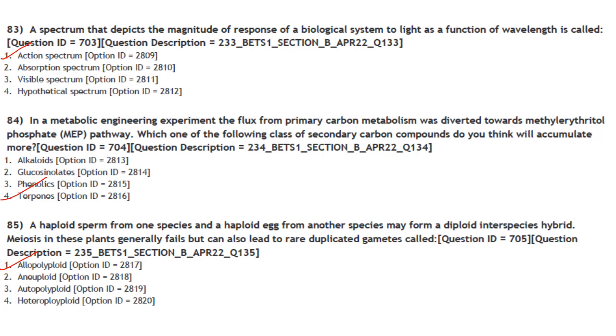Then next one, a haploid sperm from one species and a haploid egg from another species may form a diploid interspecies hybrid. Meiosis in these plants generally fails but can also lead to rare duplicated gametes called allopolyploids. So allopolyploids, they occur when a polyploid offspring is derived from two distinct parental species. And autopolyploid, it occurs when polyploid offspring is derived from a single parental species, usually via self-fertilization. So the answer here is option 1.